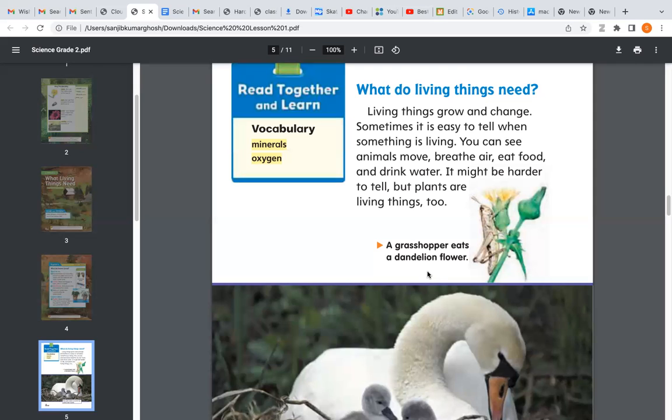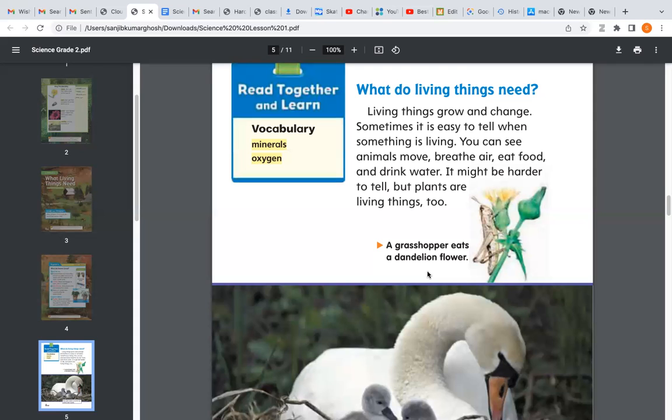But what happens in case of plants? Neither can plants move from one place to another. We have never seen a plant eat its food. Neither have we seen it breathe in and breathe out. But all these things happen with plants also. Plants, in fact, make their own food.